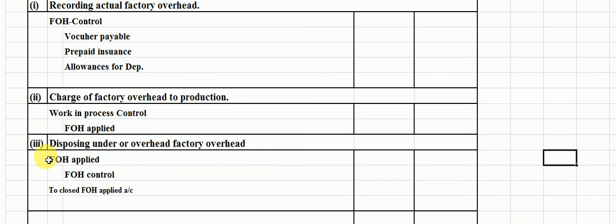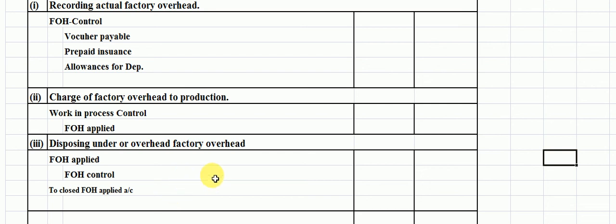Number three, disposing of under or over applied factory overhead. Then we have to close the factory overhead applied account against the factory overhead control. This entry will be passed as factory overhead applied in debited form and factory overhead control in credited form to close the factory overhead applied account.